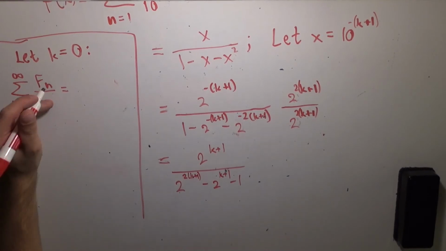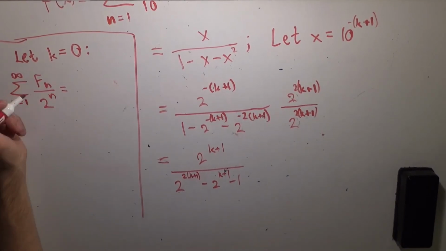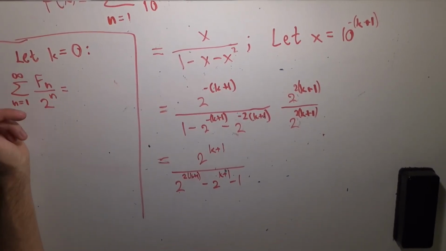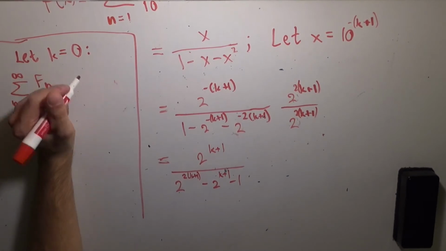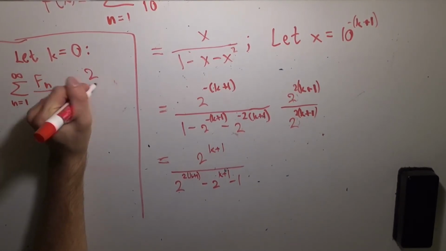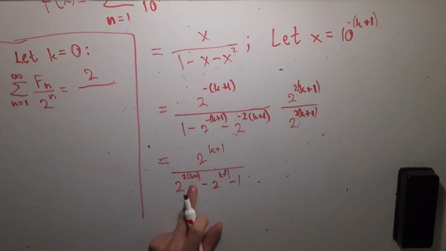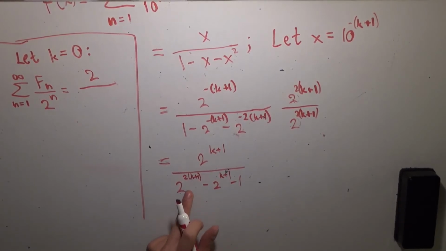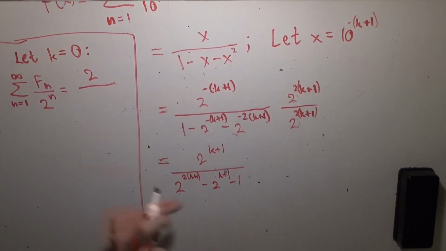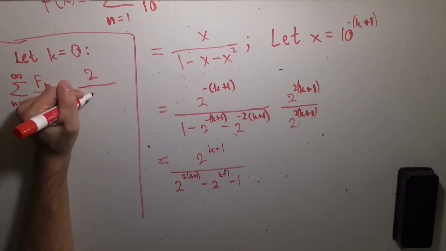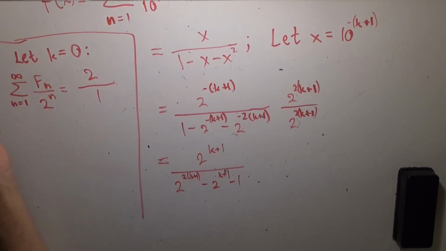So if we just plug in k equals 0, again, we get the Fibonacci numbers divided by powers of 2, and that gives 2 divided by, and what do we get? We plug in 0, we get 4 minus 2 minus 1. That's 1. We get 2.